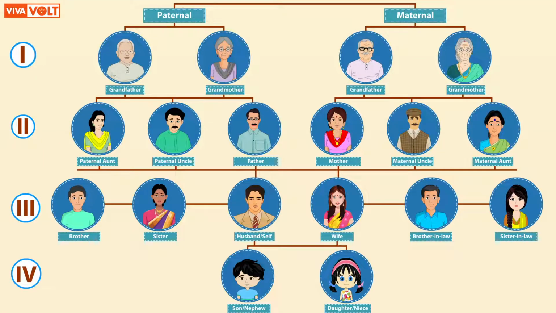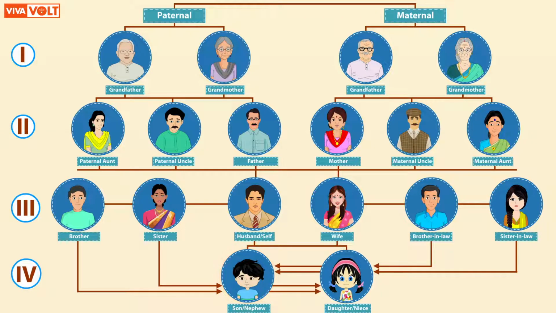Let's understand about different generations and the people who form these generations. First generation includes paternal grandfather, paternal grandmother, maternal grandfather, and maternal grandmother. Second generation includes mother, father, paternal uncle, paternal aunt, maternal uncle, and maternal aunt. Third generation includes self, wife or husband, sister, sister-in-law, brother, and brother-in-law. Fourth generation includes son, daughter, nephew, and niece.